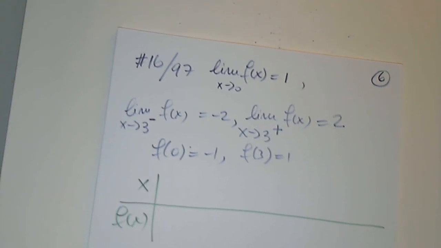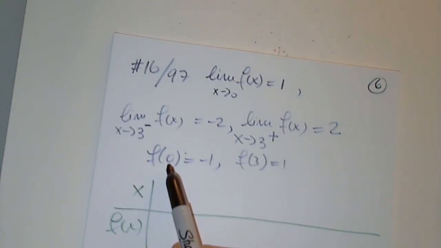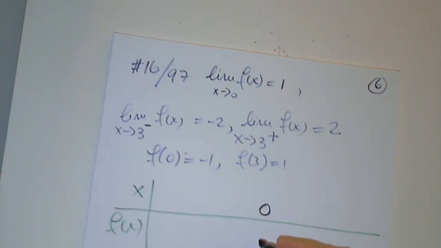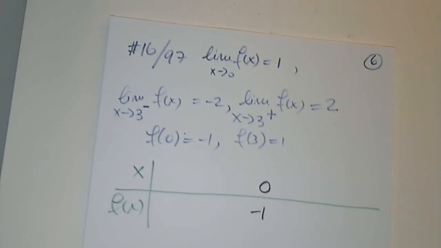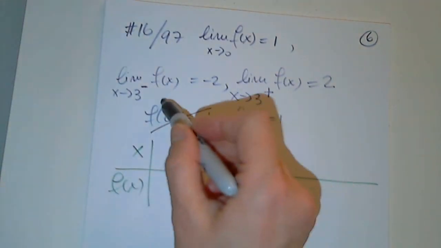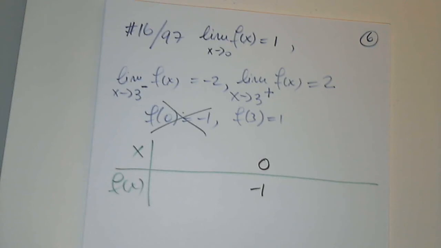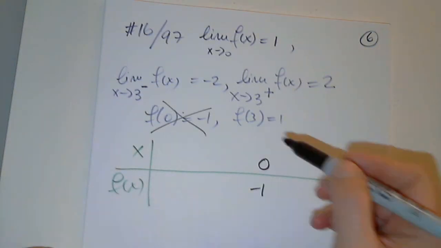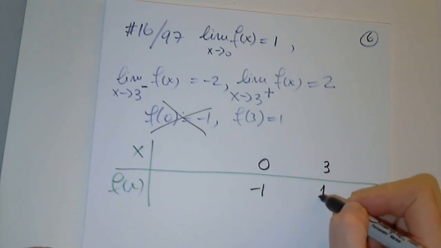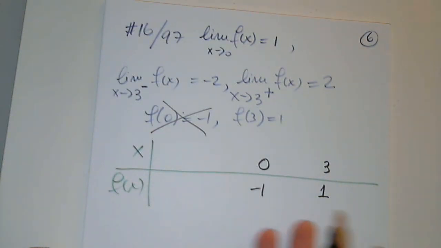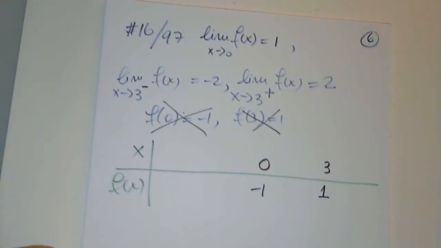Okay, so first of all, I see f of 0 is -1. Don't cross out like that, I'm just making a point. So I'm done with that. I put it in my table. We agree? Okay, I have f of 3 equals 1. I put it on the correct side, so I'm done with that.